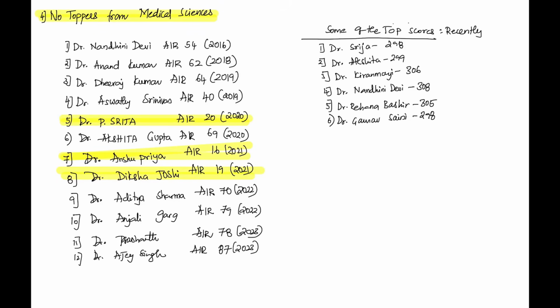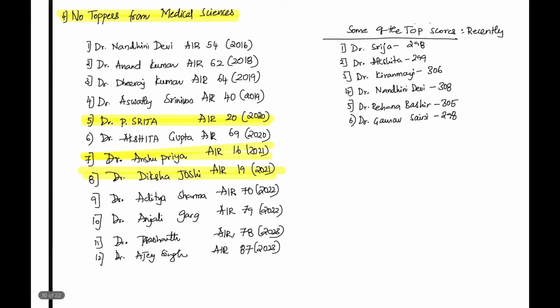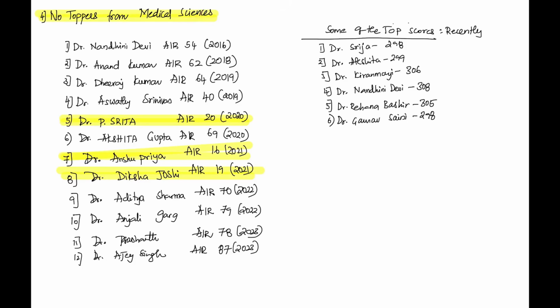So we have to increase the sample size. If you are biased towards something else, like if you are opting for some other optional, then this is the time you have to think and make sure that we need a good sample size to analyze the facts. Unless you have a good sample size, don't go by mythology or myths which are propagated by the coaching institutes outside. So don't go by that. Okay, so these are the toppers. When someone says no toppers for medical science, we do have toppers. We do have rankers who scored 300 plus.